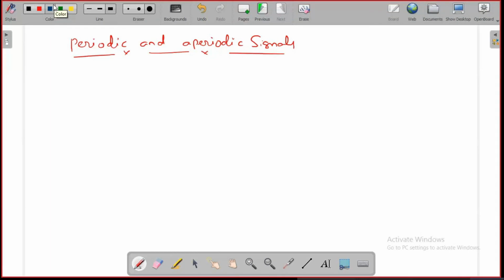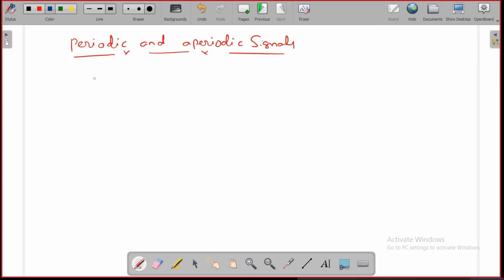What do you mean by a periodic signal? If a certain portion of the signal will repeat for a regular interval, that regular interval we simply call the period of the signal.